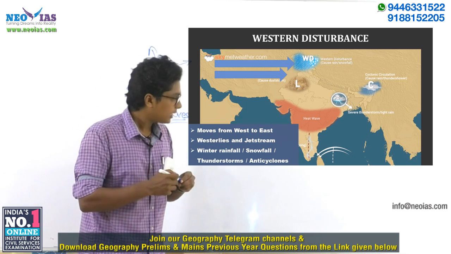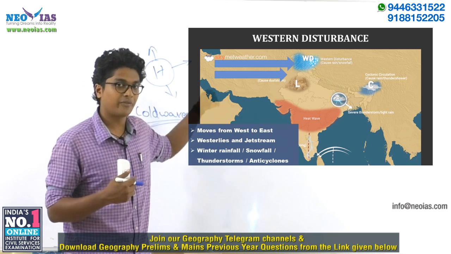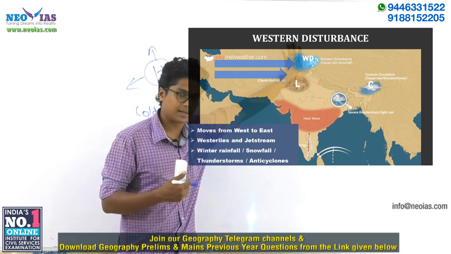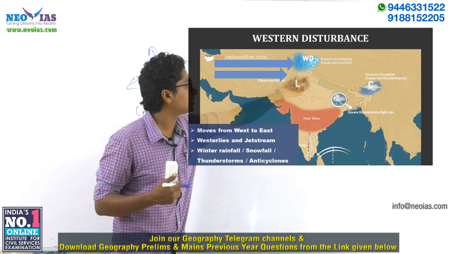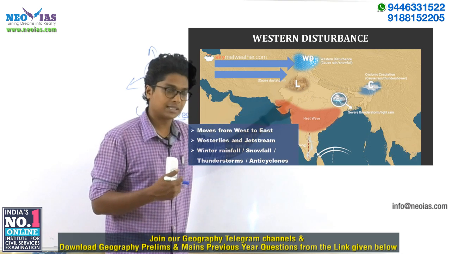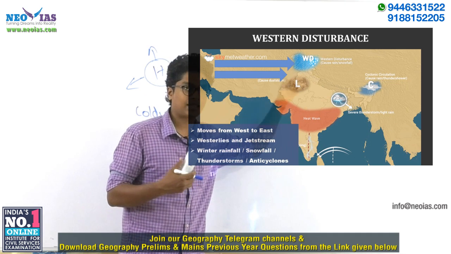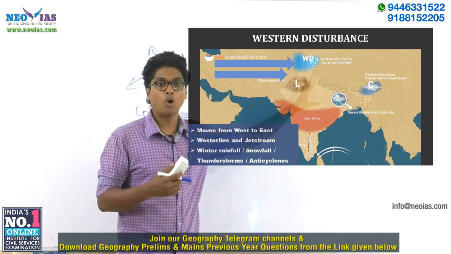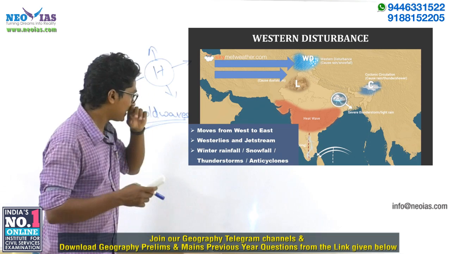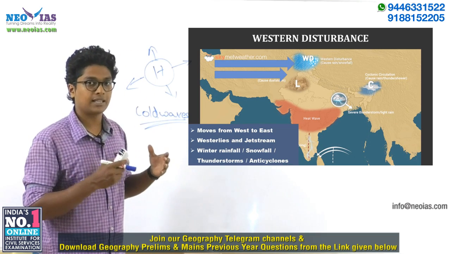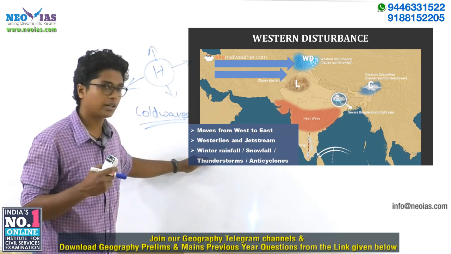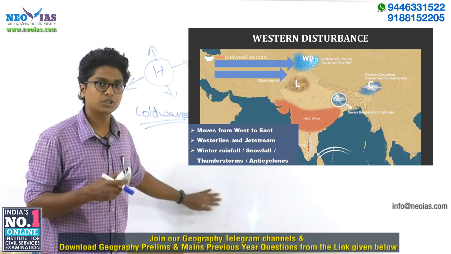So due to the winter rainfall provided by western disturbance, anticyclonic conditions are formed over the northwestern region, and from there the winds will be moving in different directions, and that can result in cold wave conditions. So these are the effects that are related with the western disturbance: winter rainfall, snowfall, thunderstorms, as well as anticyclones.